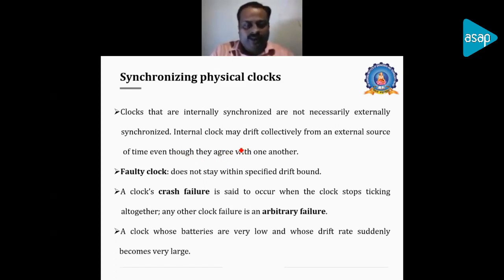And we will identify the faulty clock within the nodes, and based on the drift bound T, the faulty clock will be identified. It will be discarded from the calculation. It will not be included.